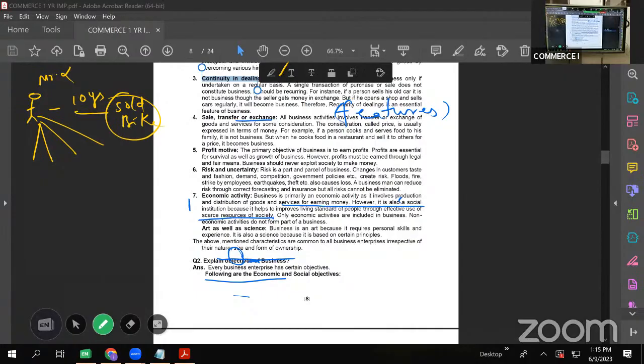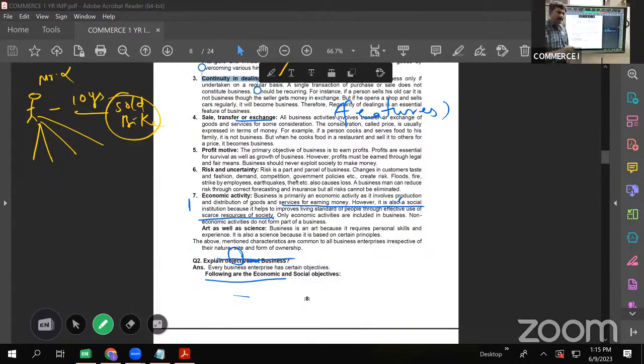Okay. Then the next one is sale, transfer, or exchange. Very important characteristic again. There has to be an activity of sale, or transfer, or exchange to call that particular activity business. Sale means buyer and seller. Transfer means moving from one person to another.